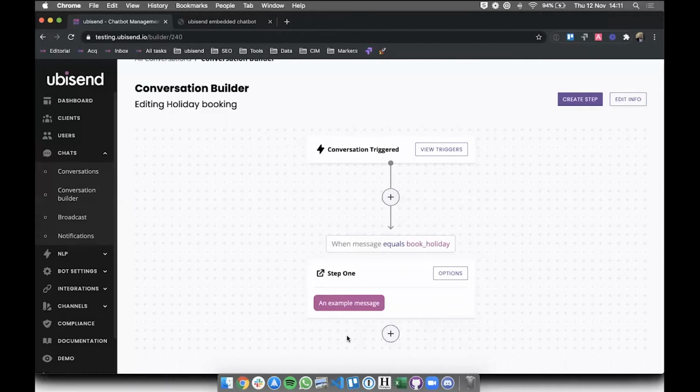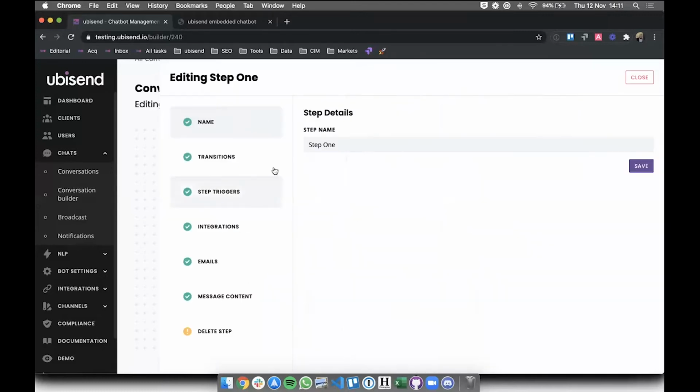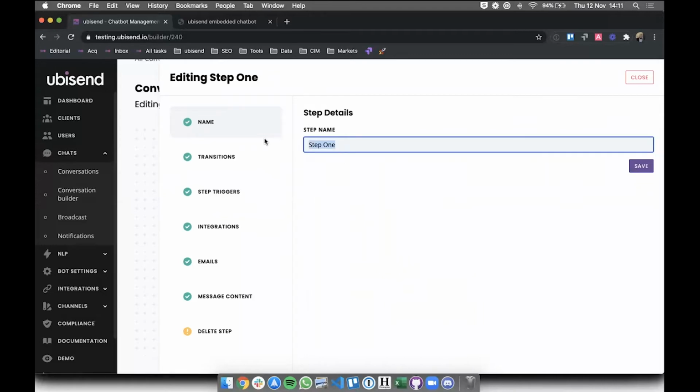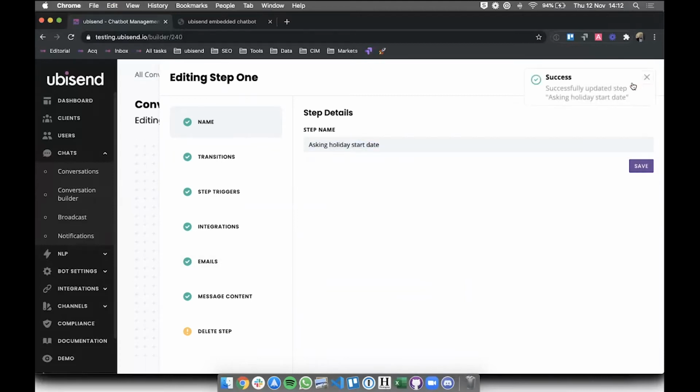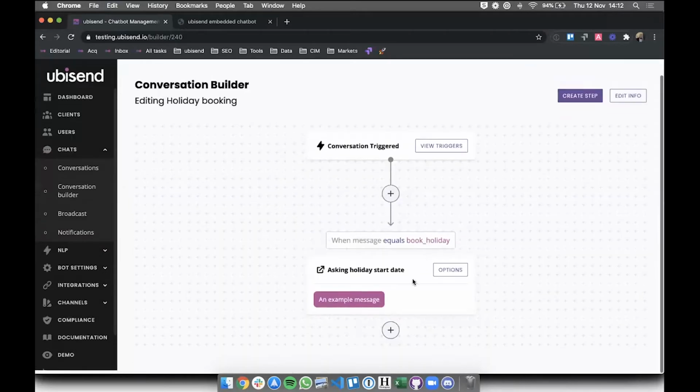Obviously this first message here is sent after someone has sent "book holiday", which means that they already know what they're here for. So in this first step, we can get straight into it, which is quite nice. So what would be the first step? It would be asking for the holiday start date. Yeah, so we'd want to do that. I'm going to save this, and then I'm going to start adding.